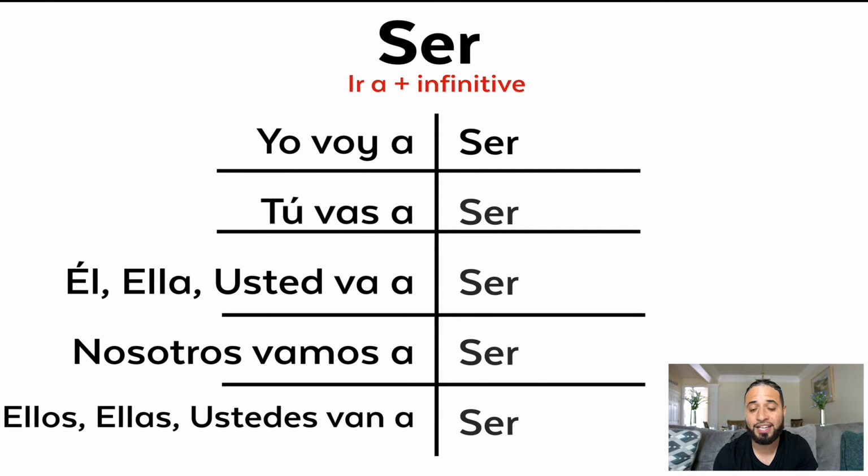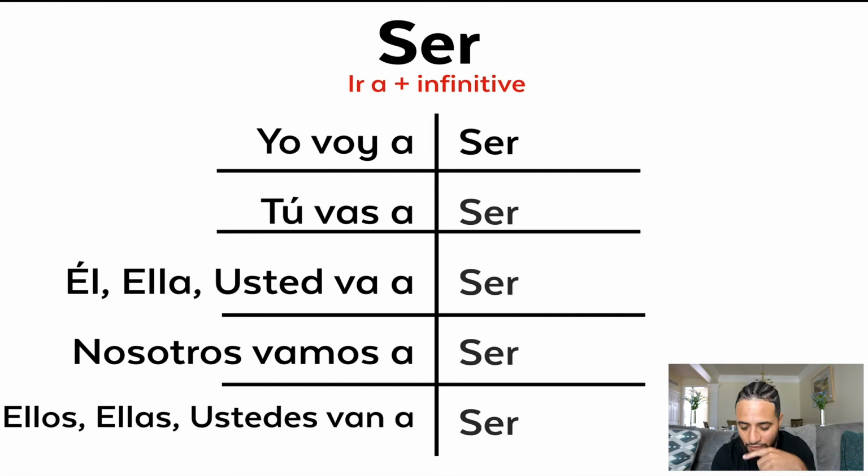Tú vas a hacer, you are going to be. Él va a hacer, ella va a hacer, usted va a hacer. Okay, nosotros vamos a hacer, so we are going to be. Ellos, they are going to be. Ellos van a hacer, ellas van a hacer, ustedes van a hacer. All right, now that pretty much covers ser. So we've done 5 tenses for ser, and we're going to do 5 tenses for each verb.